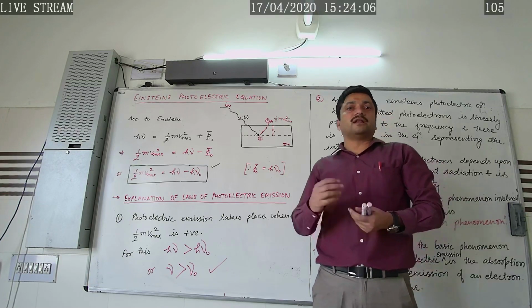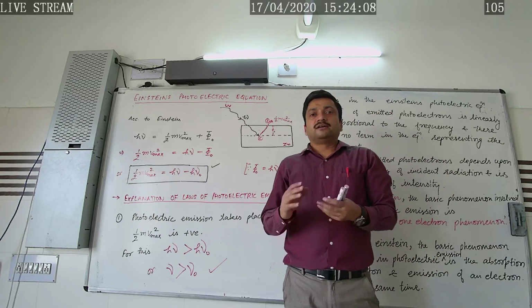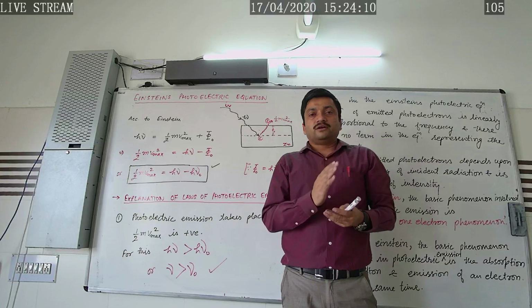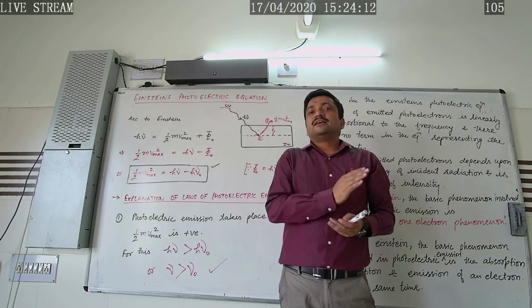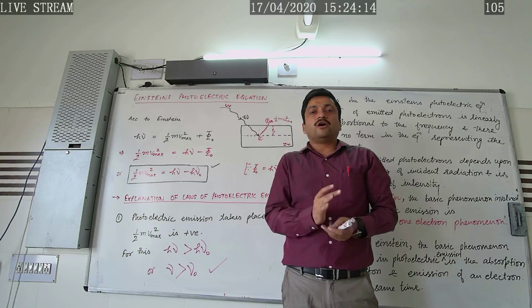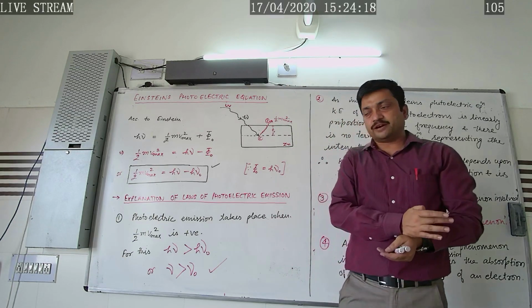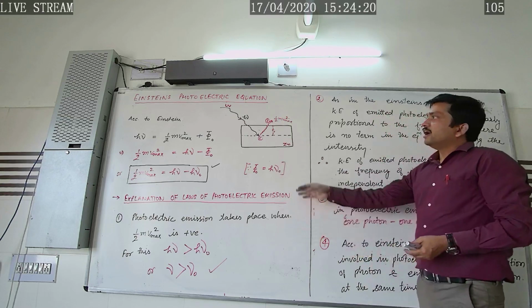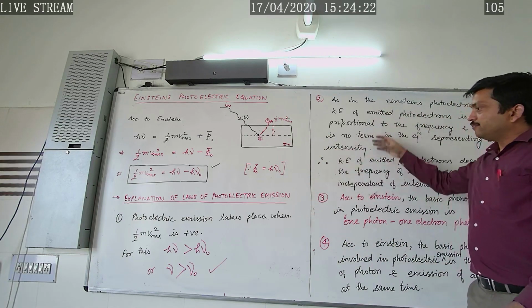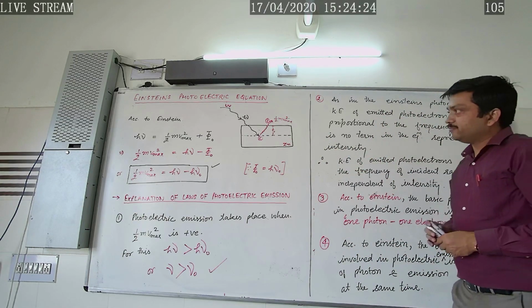So it verifies the law of photoelectric emission that photoelectric emission is an instantaneous phenomenon. So in this way, Einstein's photoelectric equation verifies the laws of photoelectric emission.